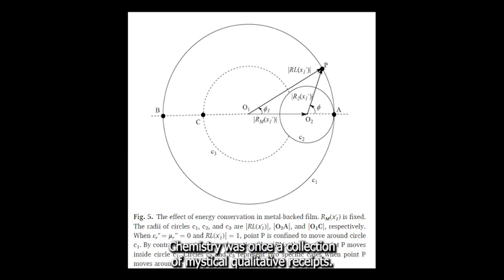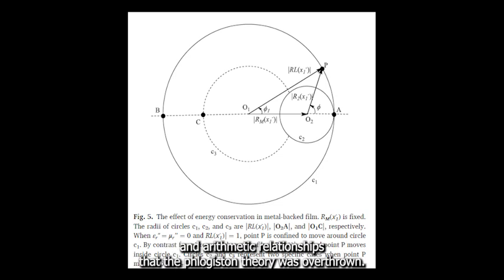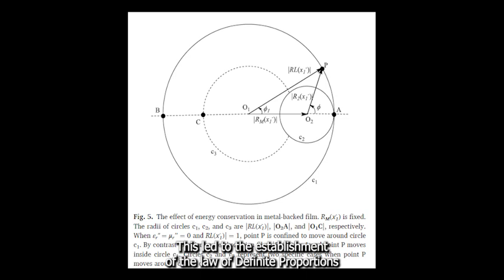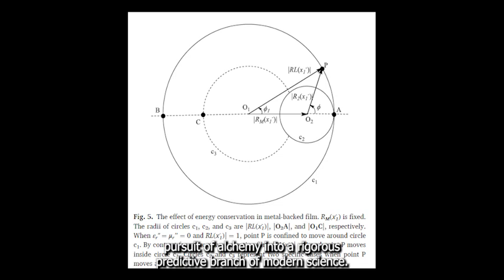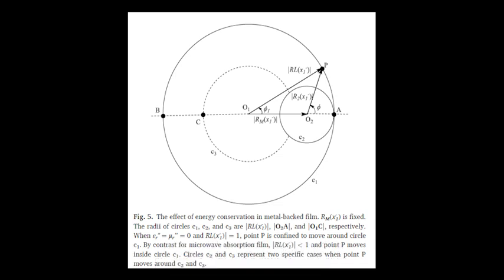Chemistry was once a collection of mystical, qualitative recipes, the alchemy. It was only when Antoine Lavoisier introduced quantitative mass balance and arithmetic relationships that the phlogiston theory was overthrown. This led to the establishment of the law of definite proportions and the law of multiple proportions, which ultimately paved the way for modern atomic and molecular theory. Lavoisier's quantitative rigor elevated chemistry from the spiritual pursuit of alchemy into a rigorous, predictive branch of modern science.